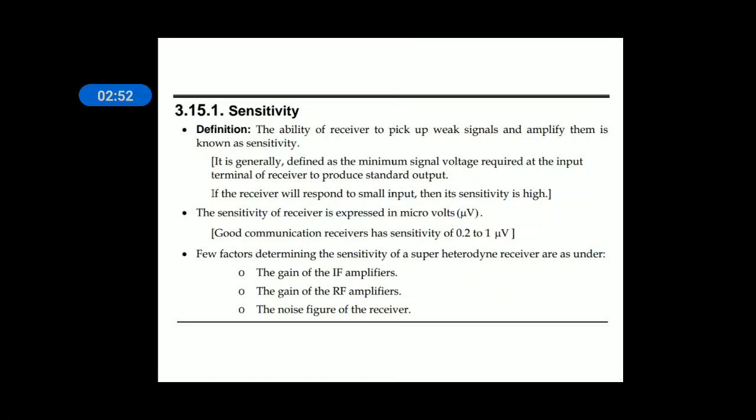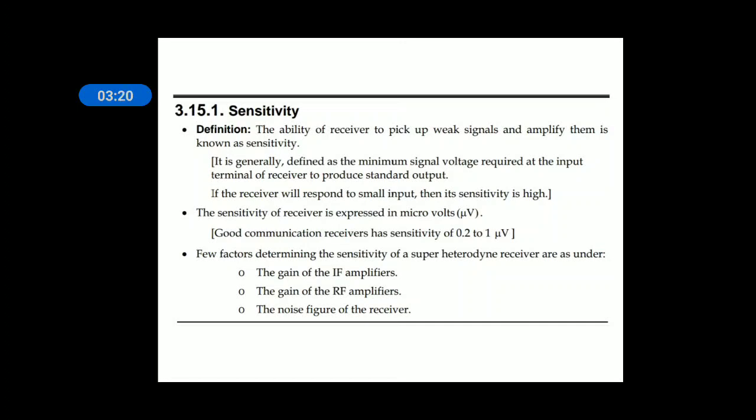But when they are weak, because the signals are coming from a transmitter at a far distance, they travel a longer distance and become weak. When they reach the receiver, they are not strong enough. Hence if the receiver is able to detect such weak signals, then it is a good receiver. That is explained by sensitivity.